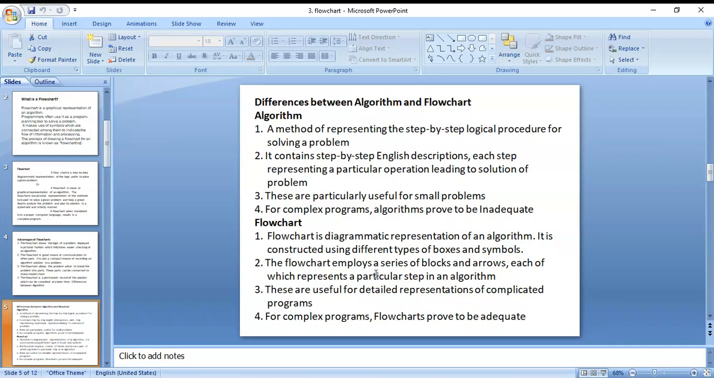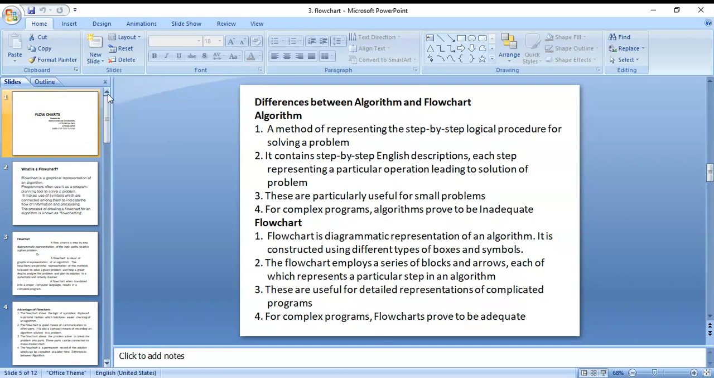Here, blocks are boxes. The boxes we use are oval, rectangle, parallelogram, diamond, like that. Those boxes are connected by using arrows. Arrows show the direction of the flowchart, and there we can also use an on-page connector that connects more than one page. Third, algorithms are particularly useful for small problems, and for complicated problems we use a flowchart.